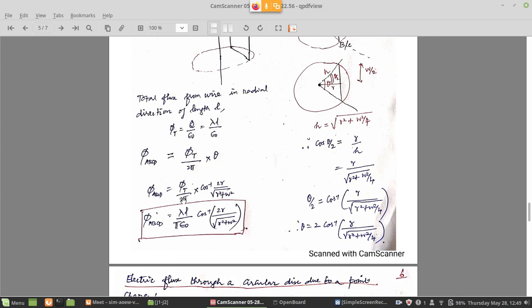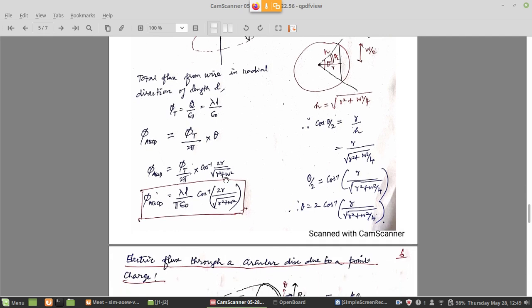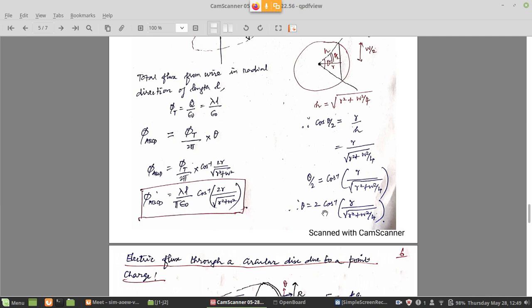Here phi t by 2 pi, with the total flux phi t substituted by lambda L by epsilon naught, gives lambda L by epsilon naught into pi. Of course, in this 2 pi, the 2 is cancelling. Because here 2 cos inverse is there, theta is 2 times, right? That 2 also I forgot here. So this 2 in the theta and this 2 in the denominator are cancelling. So you are getting lambda L divided by pi epsilon naught times cos inverse of 2r by this. This is the result for flux through the portion of the area.